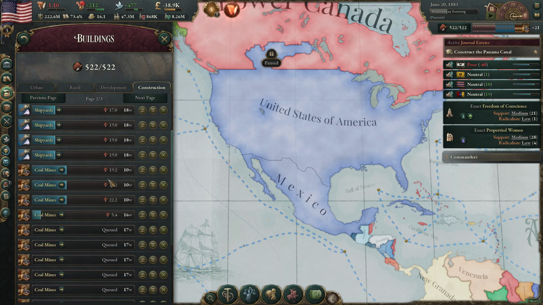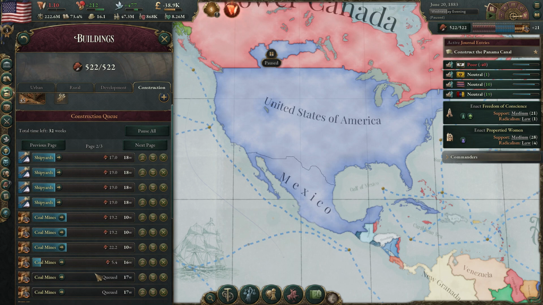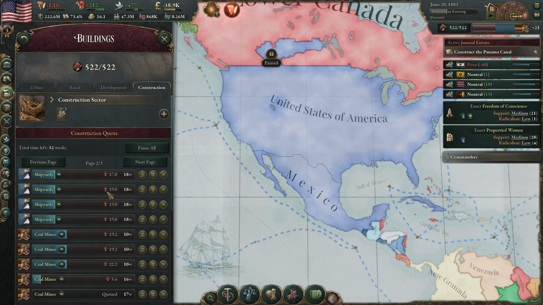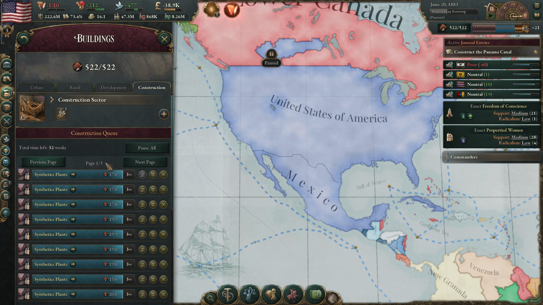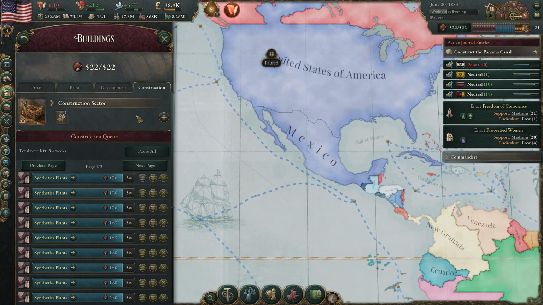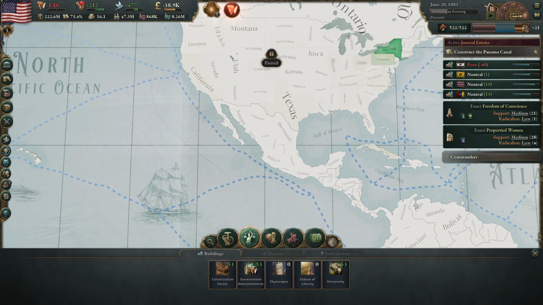Yeah, maybe bring down the number of coal mines we're building. I suppose we can focus on that, but yeah, eventually coal is going to be worth a bit less as you have certain places using oil instead. We'll finish this coal production up, yeah. We'll let them do that. But definitely want to take up those tooling workshops up to the very top, guys. So let's go ahead and do that.